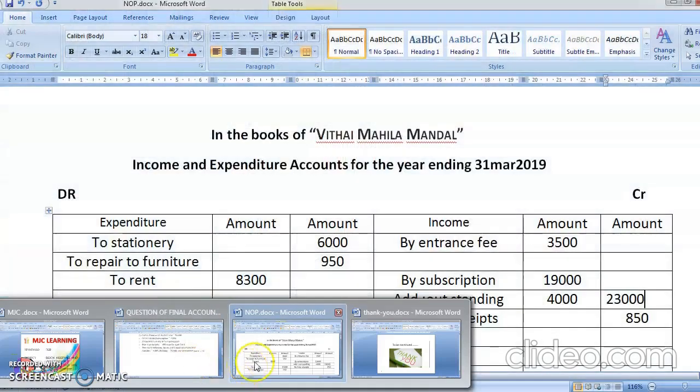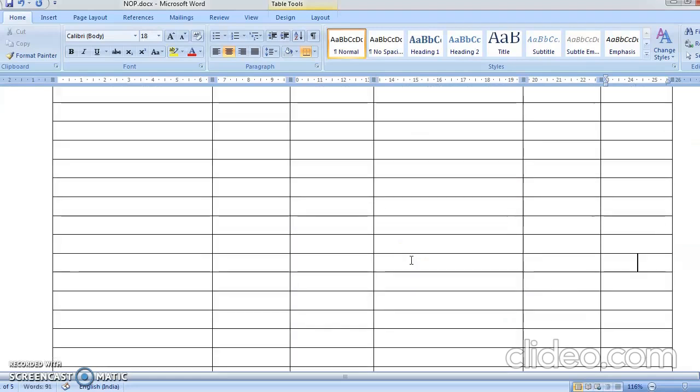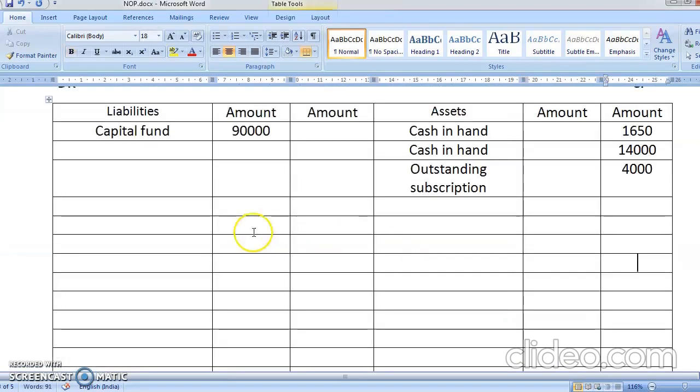Entrance fees is to be capitalized, so you'll write here less. Fully, they're not saying anything, so you'll write fully capitalized. Capitalized means that it will directly go into the capital account. So the second effect will come here, add, because it's an income.